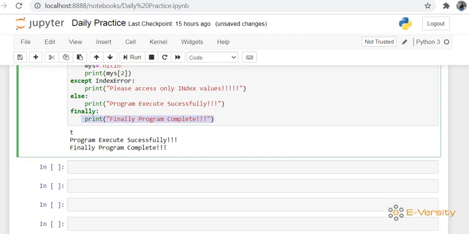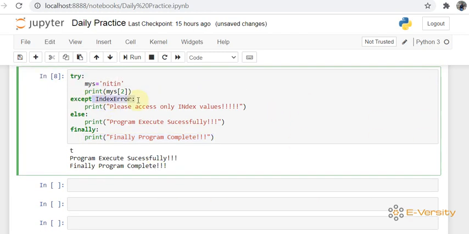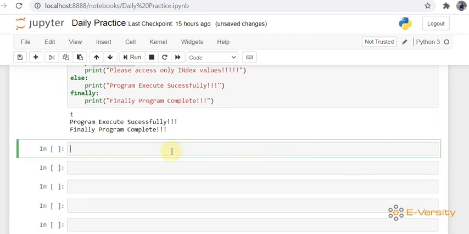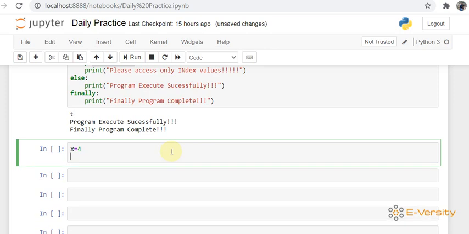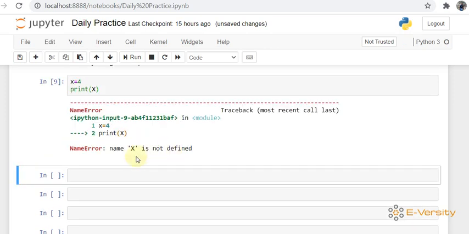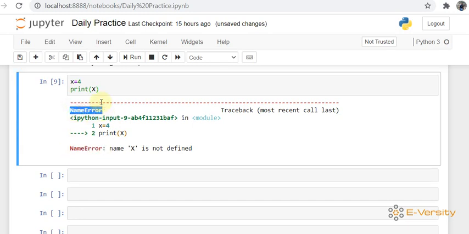Okay, now let's go through how many types of exceptions there are. So you can see I can handle only one type of exception, that is index error. There are so many types of exceptions, and I can show you one by one. If I write x is equal to 4 and print capital X, you can see it is giving us a name error. So this is one kind of exception, and you can handle it.